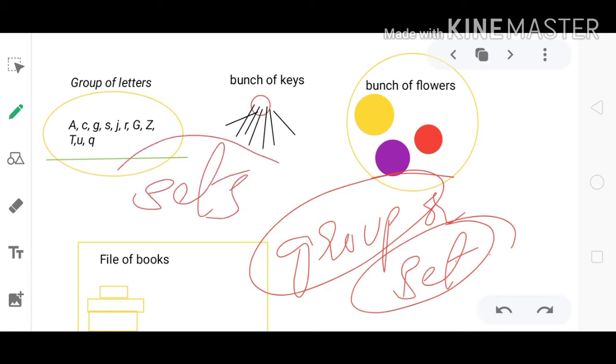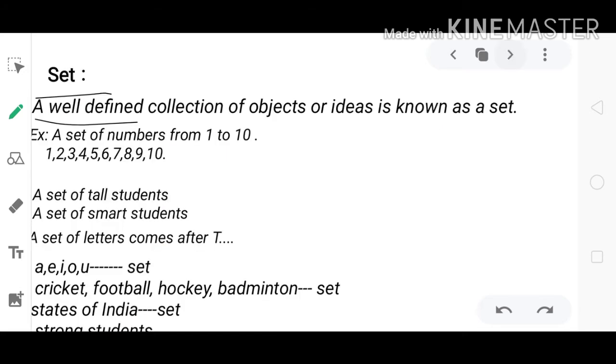Chapter: Sets. A set can be formed of anything that can be well defined. What do you mean by well defined?